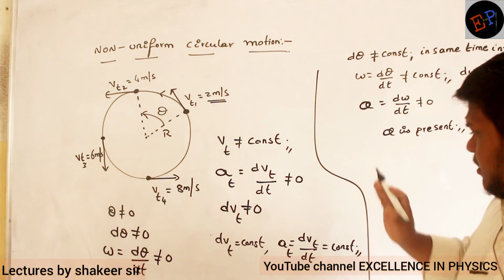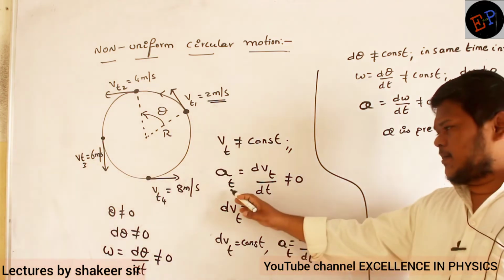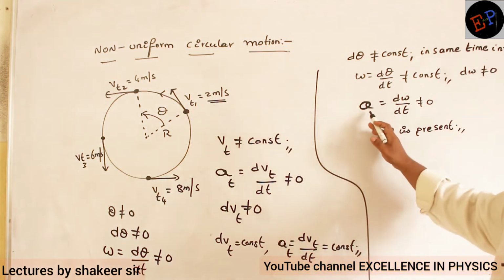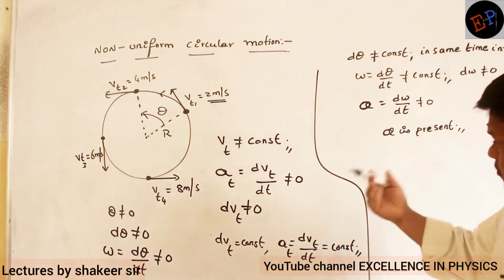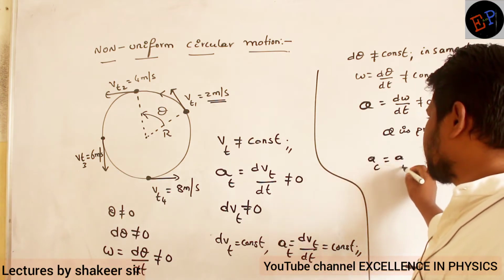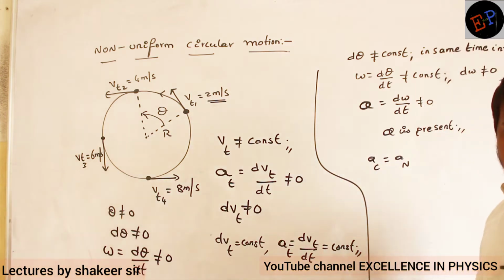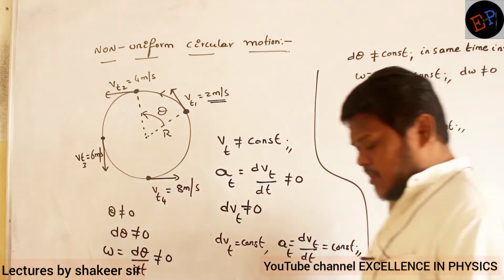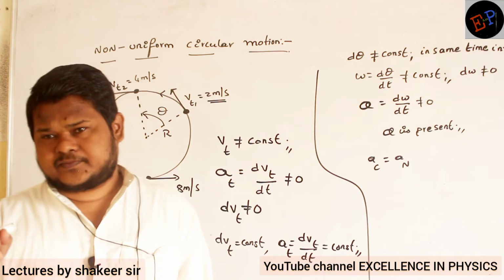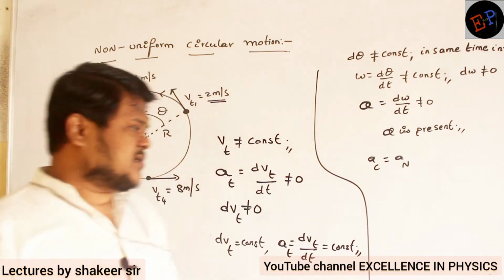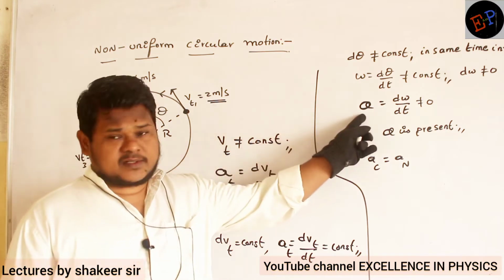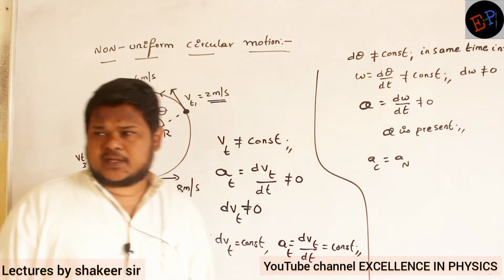Okay. Now totally how many accelerations is it having? Tangential acceleration is present. Angular acceleration is also present. Then what about centripetal acceleration, or normal acceleration, AC equals AN? Already we studied that when a body is moving in a circular path, there will be 3 accelerations. What are the 3? One is tangential acceleration, another is angular acceleration, another is centripetal acceleration.